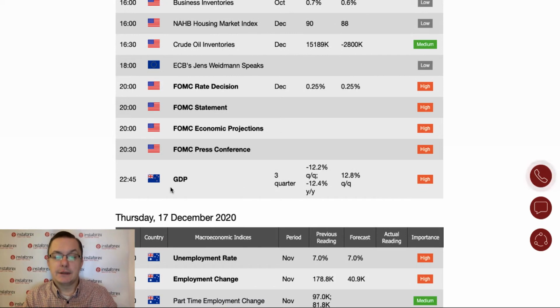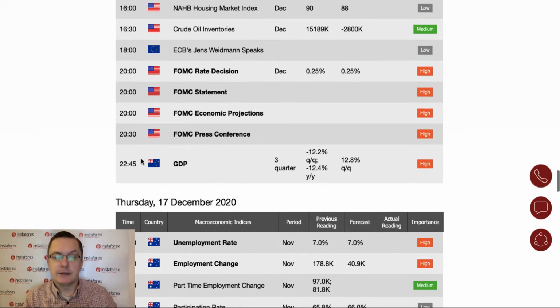And last but not least, we got the data from New Zealand deep in the night, quarter to 11: GDP from New Zealand, and then as you can see we got the unemployment rate and employment rate, including part-time employment change. So please keep an eye on this data release as well. They have a high impact on the New Zealand dollar.